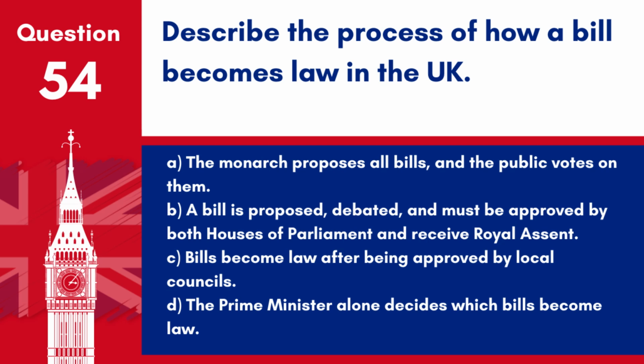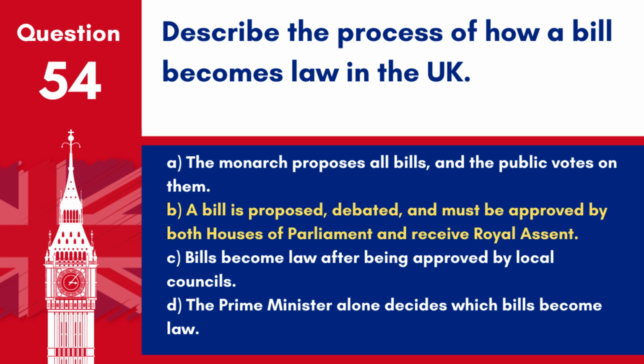A. The monarch proposes all bills and the public votes on them. B. A bill is proposed, debated, and must be approved by both Houses of Parliament and receive royal assent. C. Bills become law after being approved by local councils. D. The Prime Minister alone decides which bills become law.